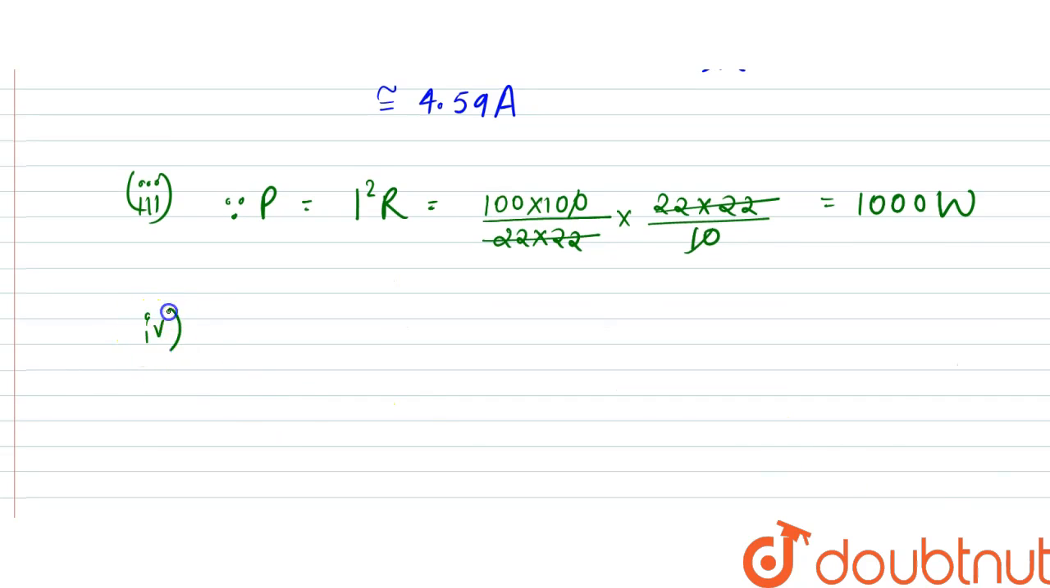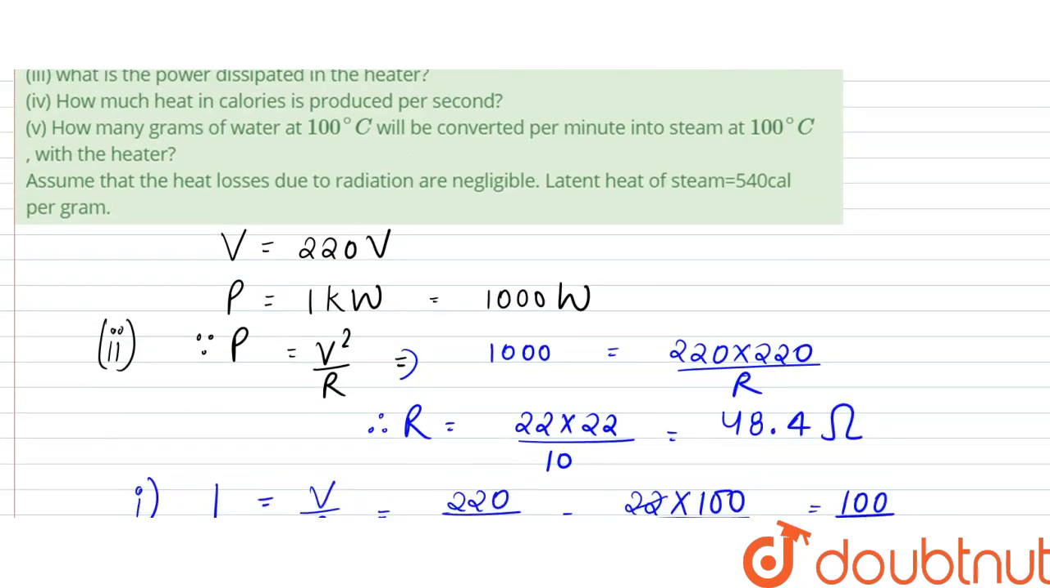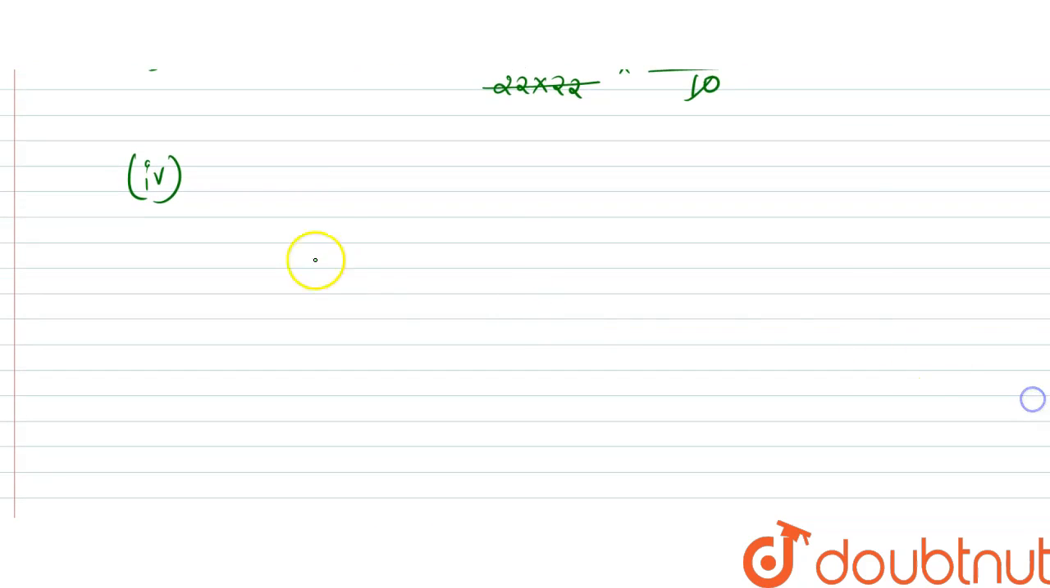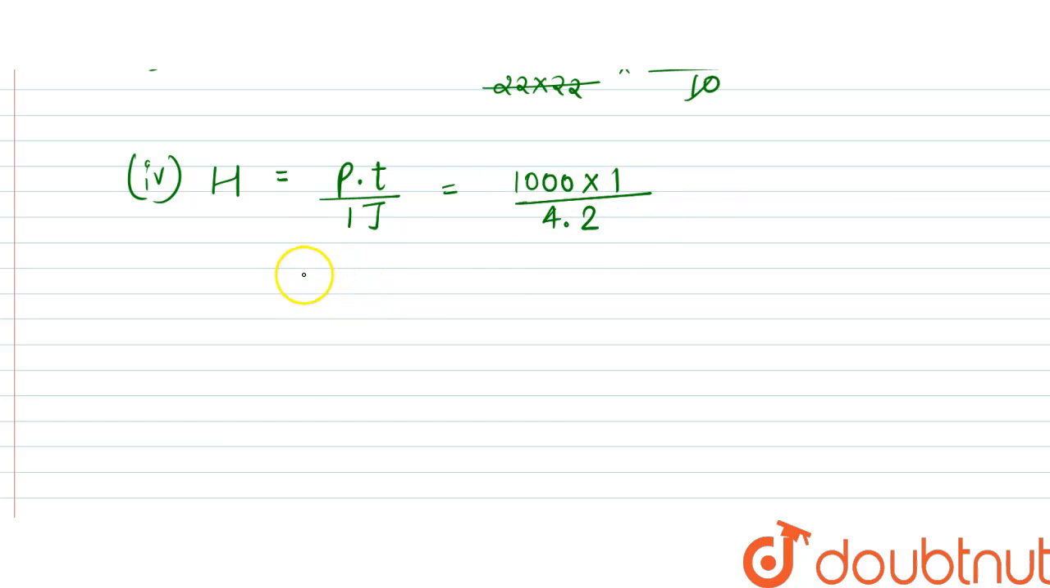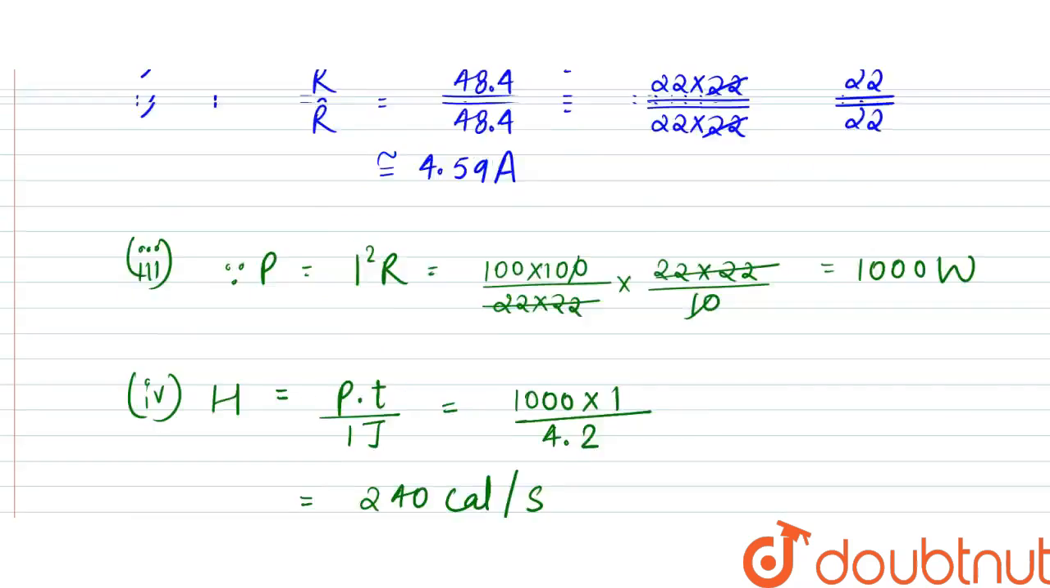Now the fourth question that we have is how much heat in calories is produced per second. So we have to find the heat generated. That would be equal to power into time by 1 joule, right? We have to convert it into calories. So it would be equal to 1000 into 1 second per 4.2 in calories, right? When we approximate this value, it turns out to be equal to 240 calorie per second, right?